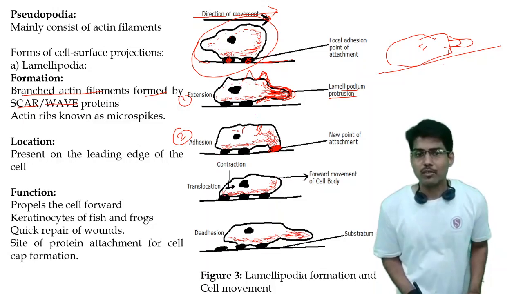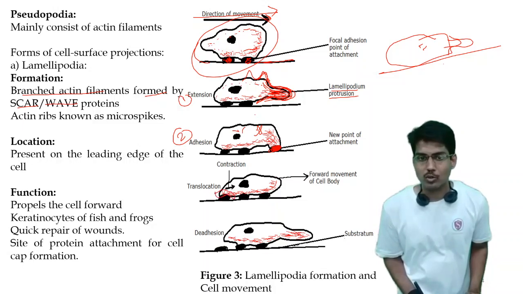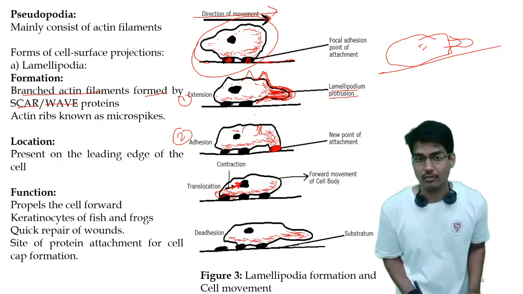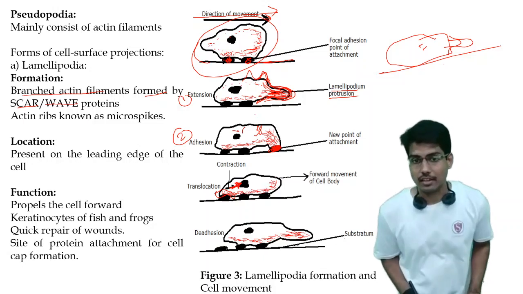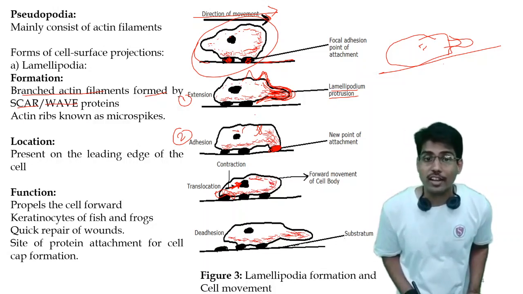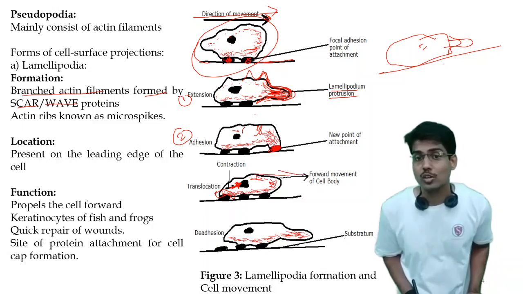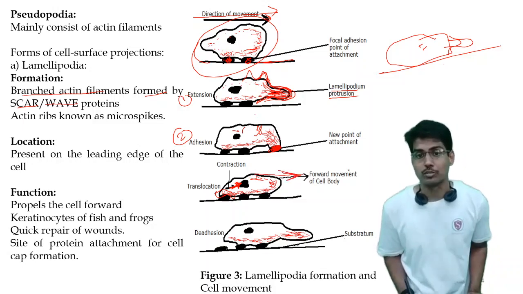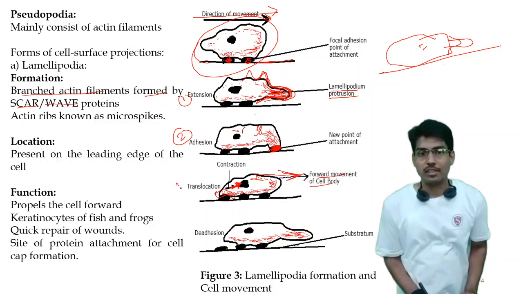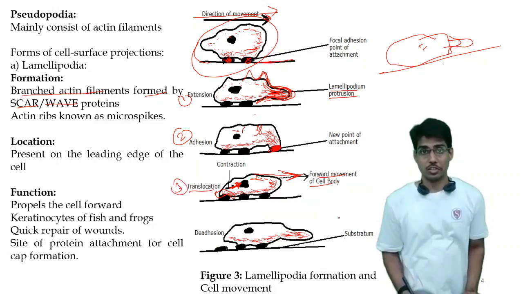To leave this previous adhesion point, these actin filaments will pull in all the plasma membrane which is in contact with the previous adhesion point. So it will contract, with the help of the actin filaments. At the same time, the remaining part of the cell will also translocate to a forward position. That is a forward movement of the cell body, and this step is referred to as translocation.